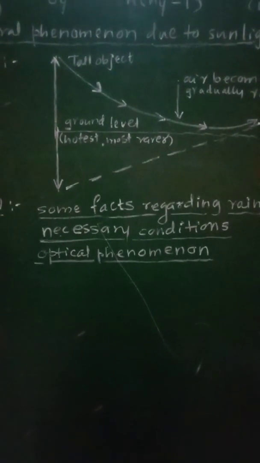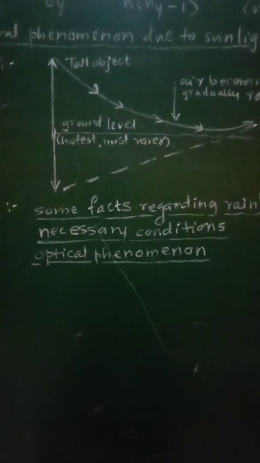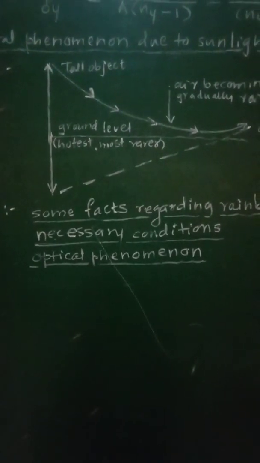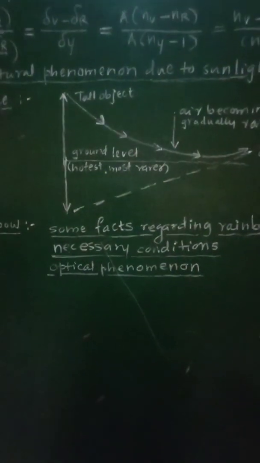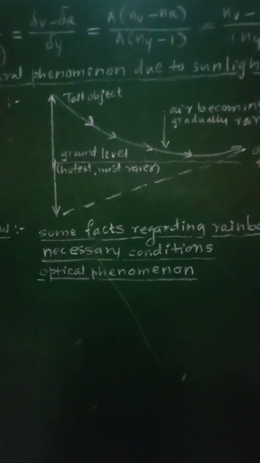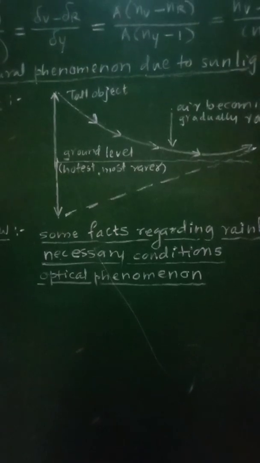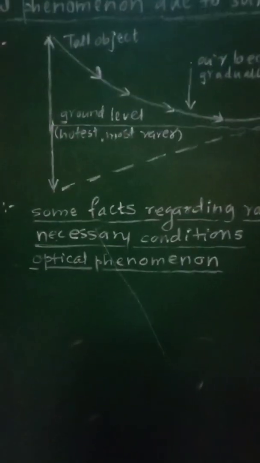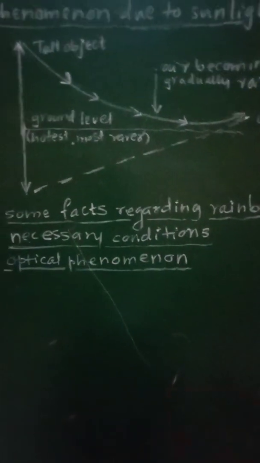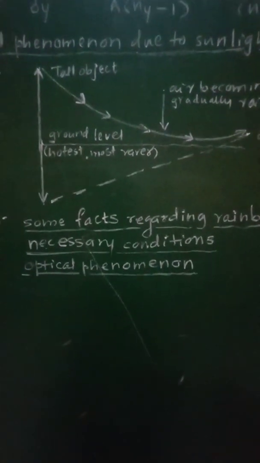And seventh, the total internal reflection is not possible in this case, because when the rainbows are observed, at that time the total internal reflection will not take place. Now let us see what are the necessary conditions for the formation of a rainbow.